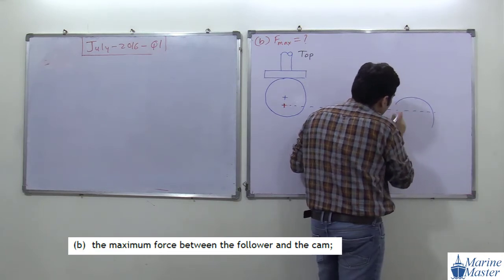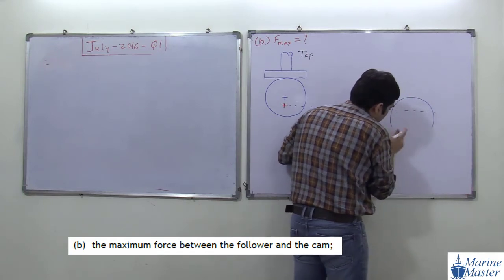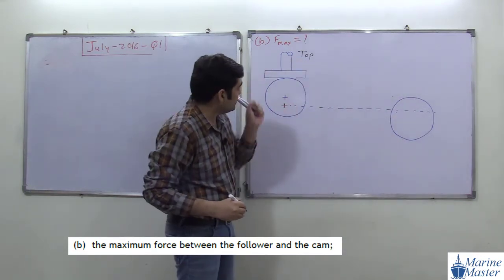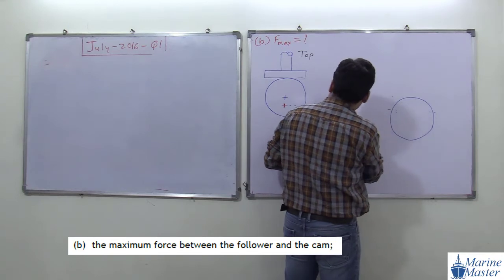So this is what our circular cam is. Just imagine this is a circular cam. Okay, my circle is not proper. Try to see the point here. So here what will happen? What is happening?